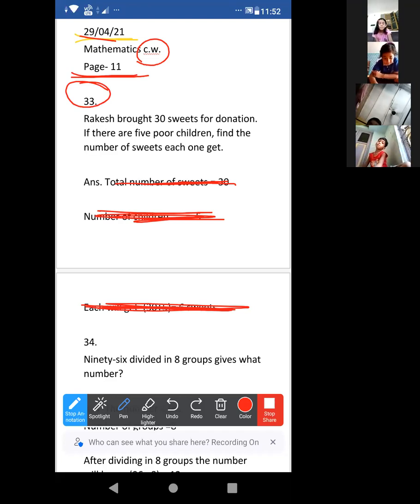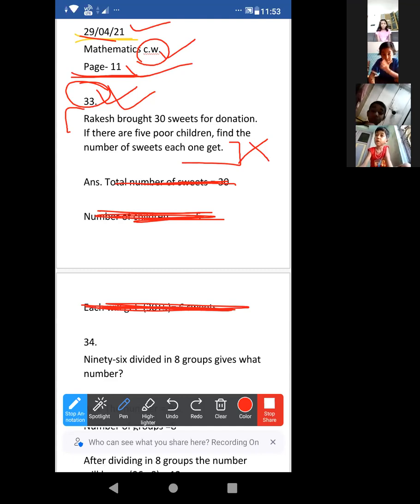Okay, now look, mark question number 33. Acha, no need to write this question. Don't write this question. You are writing the question? No, okay, good. Acha, just CW, date and page number. Then look, answer. I am just reading the question.